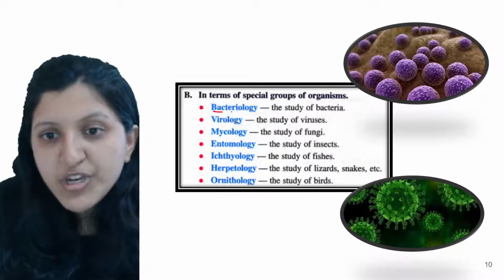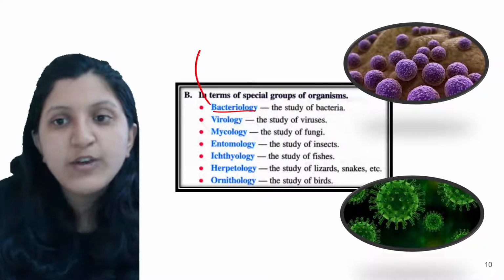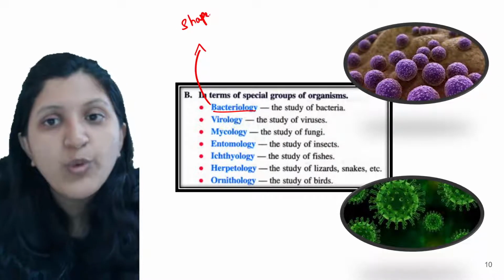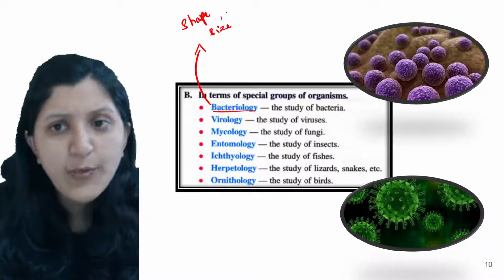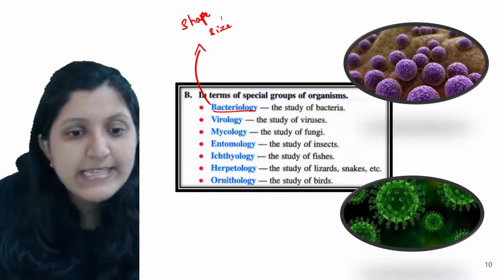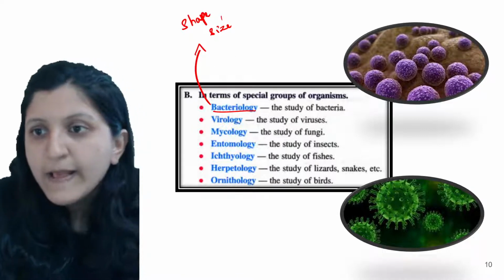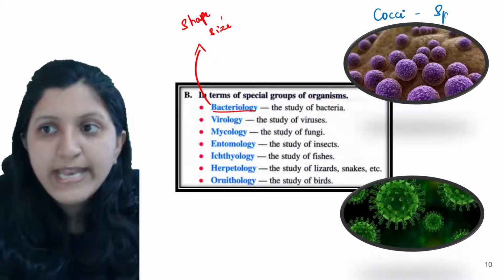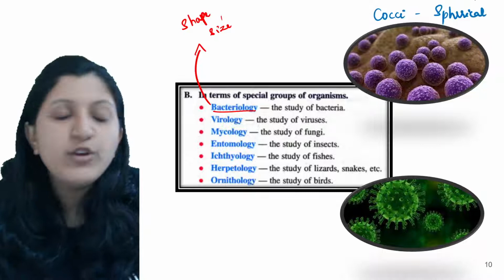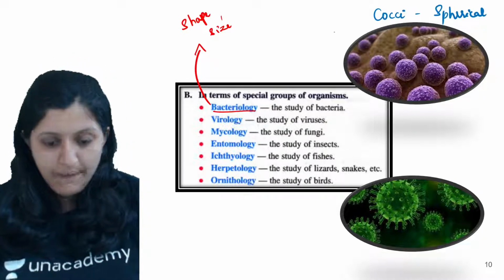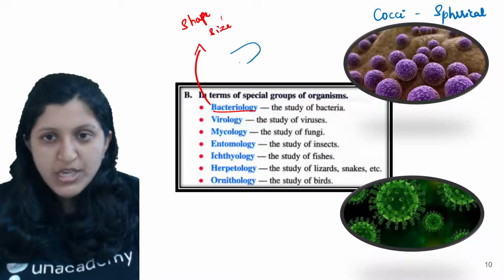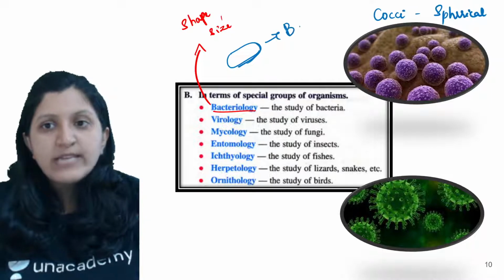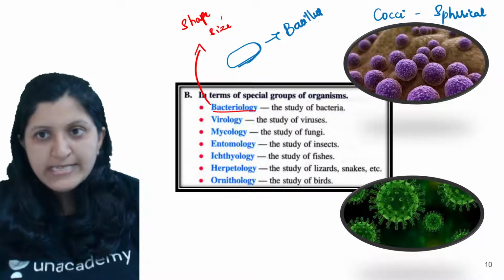Now when we mention bacteria, there are different types of bacteria, with respect to shape and size there is a variation. You can find coccal bacteria, that is cocci, which is a spherical bacteria. Then you can see there is a bacteria which is rod shaped. This can be called a bacillus bacteria. So this one is a bacillus.